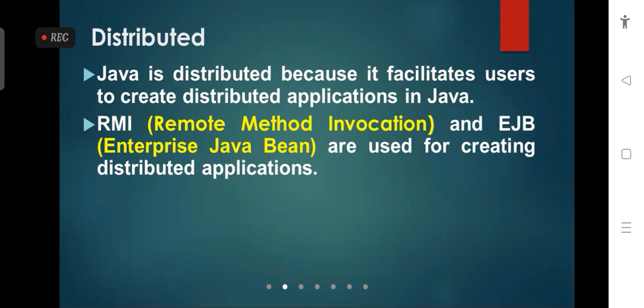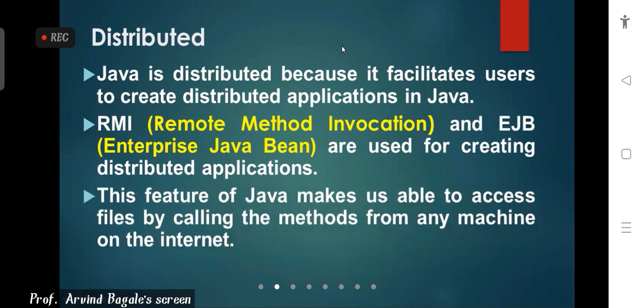When we develop large applications, we use these two technologies: one is RMI and the other is EJB. RMI is for remote method invocation and EJB is for enterprise Java beans. So that's why Java is a distributed programming language.